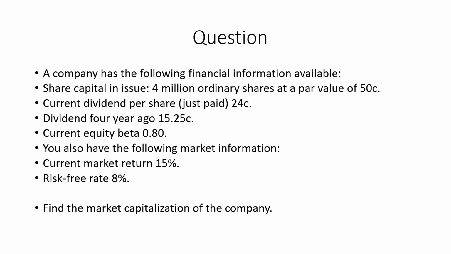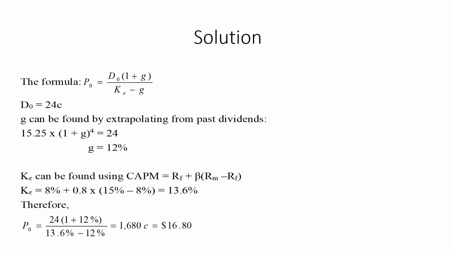Dividend 4 years ago was 15.25 cents, and the current equity beta is 0.80. You also have the following market information: the current market return is 15% and the risk-free rate is 8%. Find the market capitalization of the company. So the formula we will use is the second formula, that is, the one with constant growth.